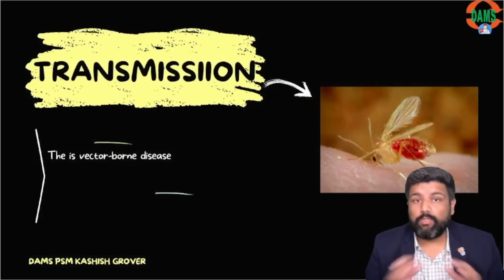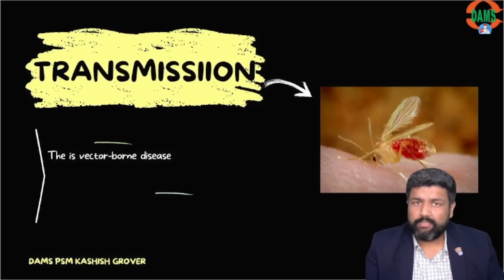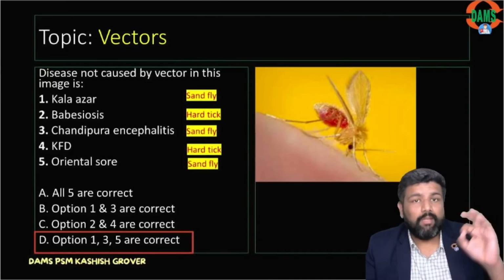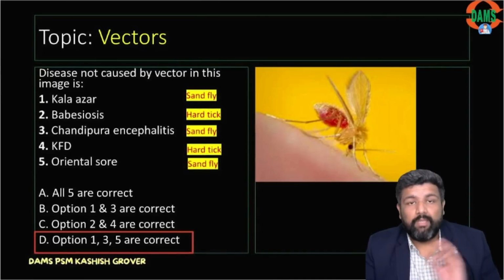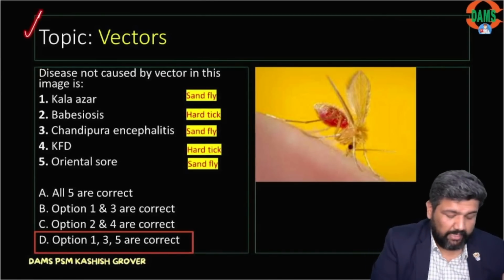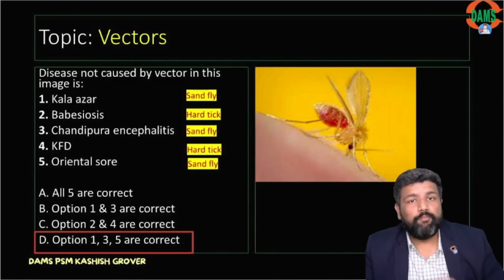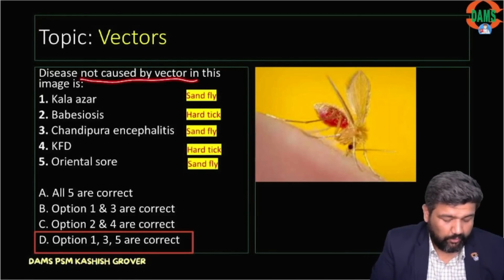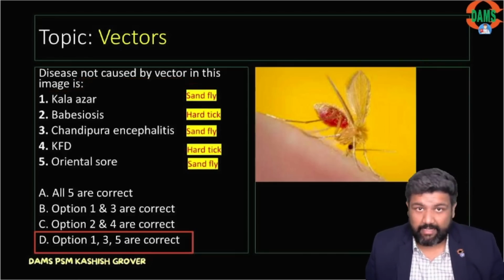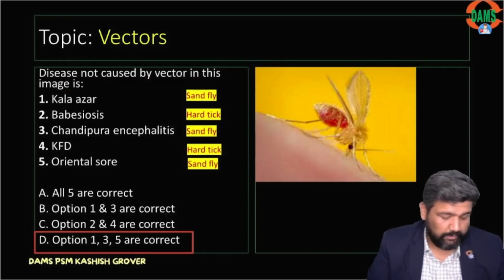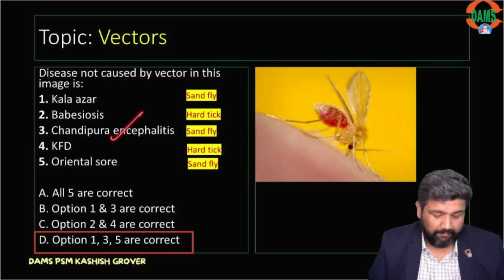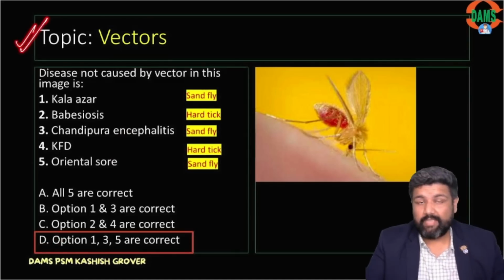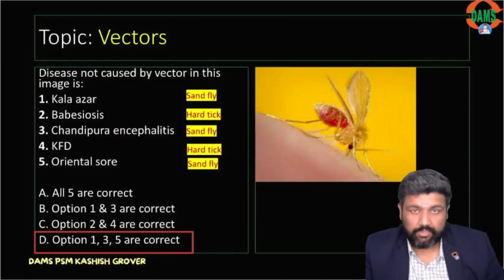And guys, I want to tell you that 2 to 3 years back there was one question in INICET, and I am sharing a screenshot from the DAMS-eMedicoz PYQ. This is the slide which I discussed in one of the INICET PYQ discussions. The question was, which of the following is caused by the vector? This vector is a sandfly, and they are asking which diseases are caused. Kala azar, yes. Chandipura encephalitis, yes. And oriental sore, yes. So 1, 3, 5. This slide I have taken from the INICET PYQ discussion.